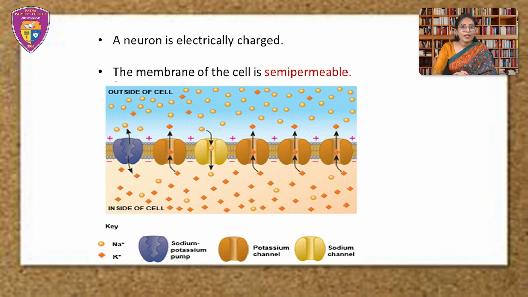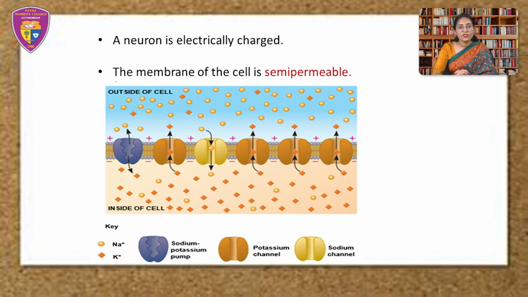There is a semi-liquid jelly-like solution inside and outside of the cell in which there are charged particles or ions. The cell membrane itself is semi-permeable, which means that some molecules may freely pass through the membrane while others cannot. Some molecules may only pass through tiny protein openings or channels. In the diagram, you can see the round structures over the membrane. These are the ion channels.